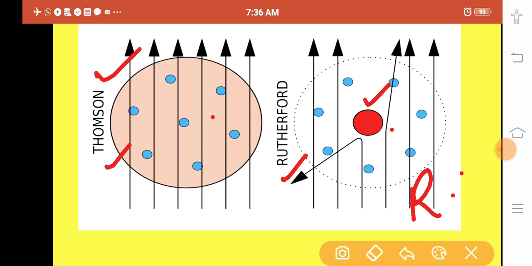So now you can tell the Thomson model's drawback. What is the Thomson model drawback? Simple, it did not give any information about the nucleus. Like that only, and so many limitations are there, but our topic is not that. Our topic is the Rutherford atomic model. So you may see this is the nucleus, which contains the whole mass of the atom.